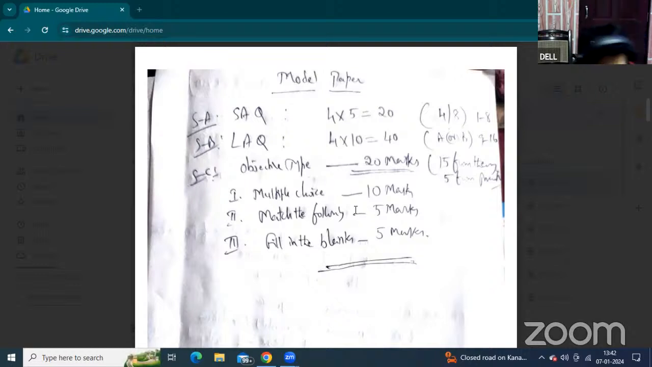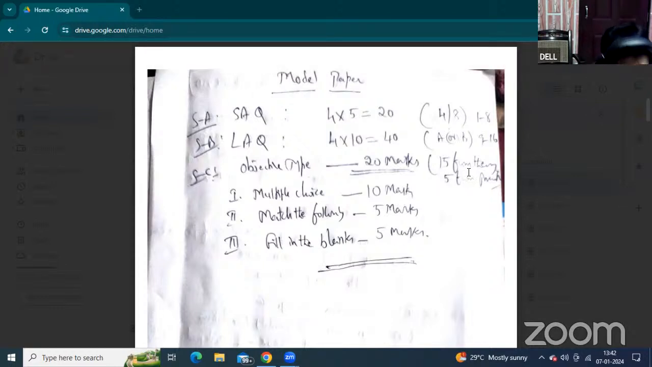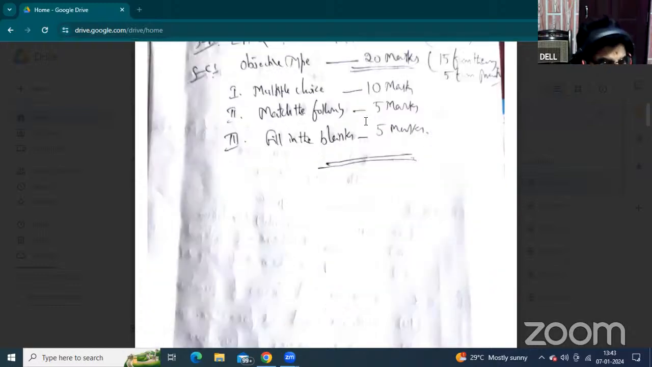But here, especially according to the third sem syllabus, you have to see how to approach it to get the answer easily. Objective type is 20 marks: multiple choice 10 marks, match the following 5 marks, and the remaining filling the blanks 5 marks. These 20 marks are 15% from theory and the remaining 5% from the practical point of view. So this is the model paper pattern of third sem.